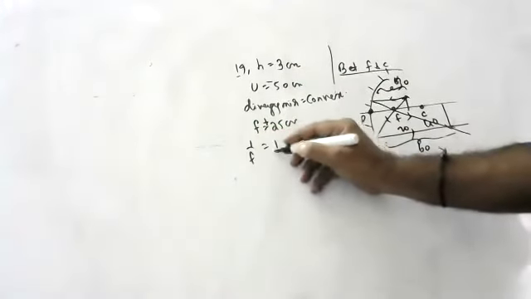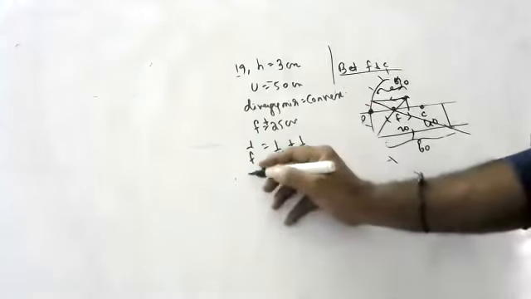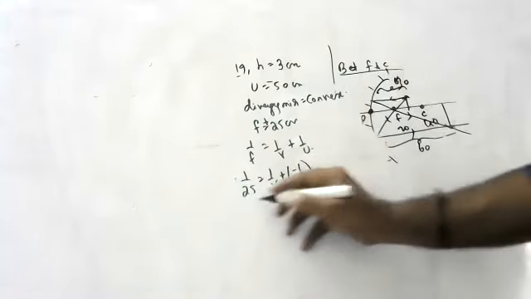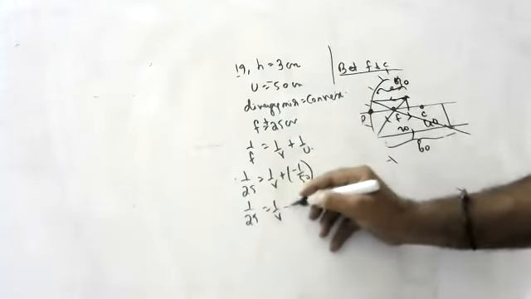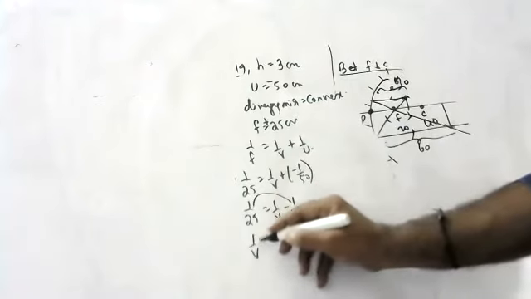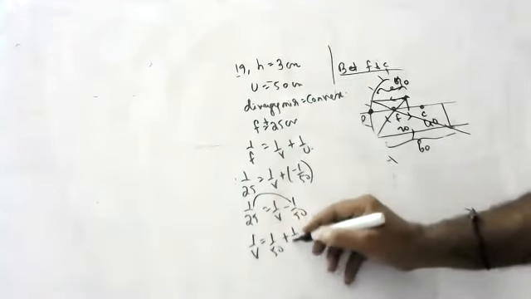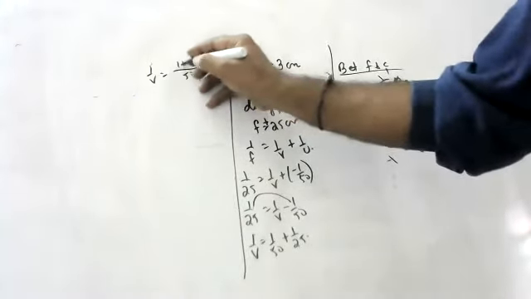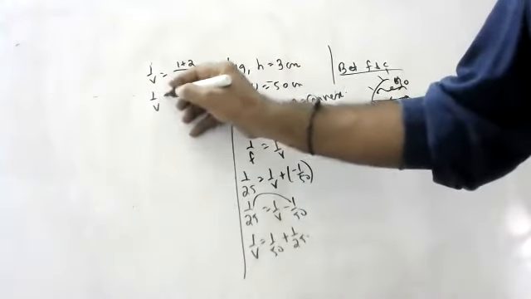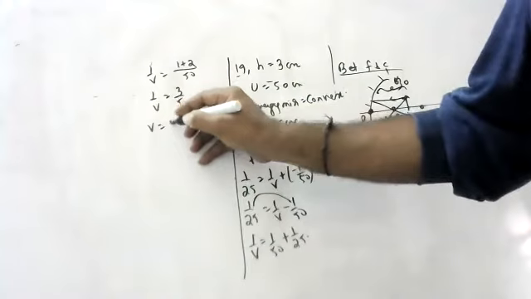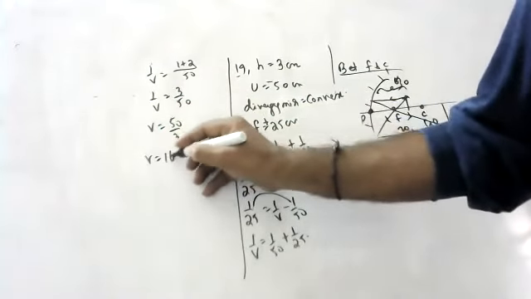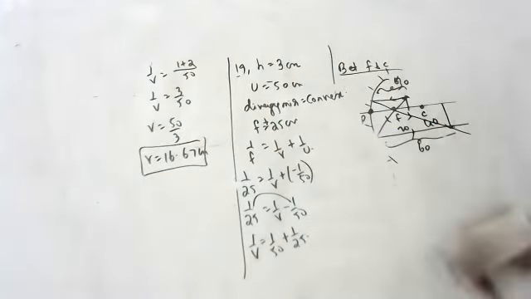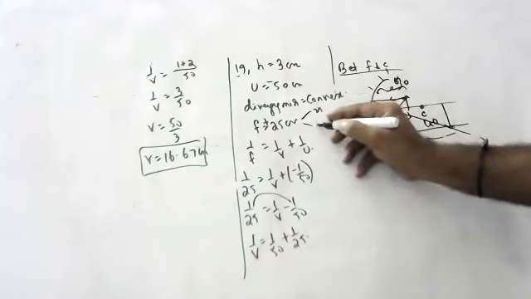Plus 1 by F is equal to 1 by V plus 1 by U. 1 by 25 is equal to 1 by V plus 1 by minus 50. 1 by 25 is equal to 1 by V minus 1 by 50. 1 by V is equal to 1 by 50 plus 1 by 25. 1 by V is equal to 1 plus 2 by 50. 1 by V is equal to 3 by 50. V is equal to 50 by 3. V is equal to 16.67 centimeters. Children, F is 25, C is 50.